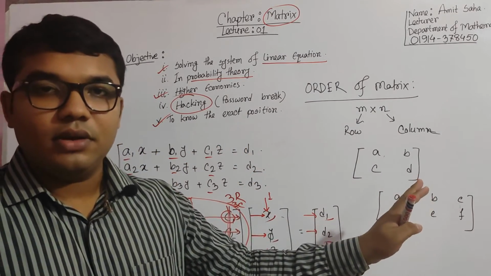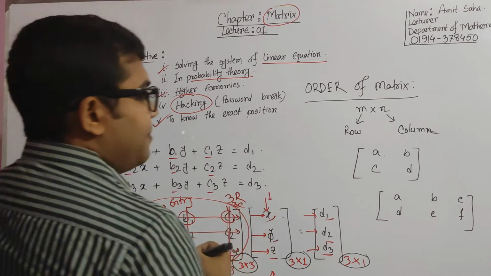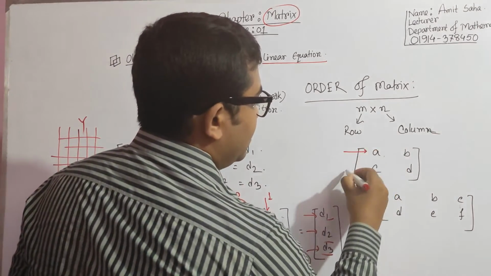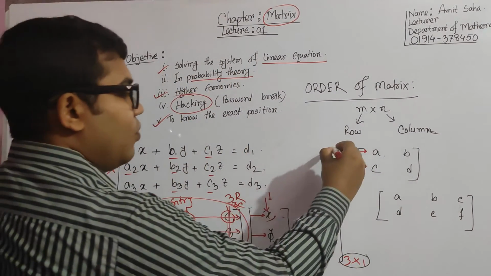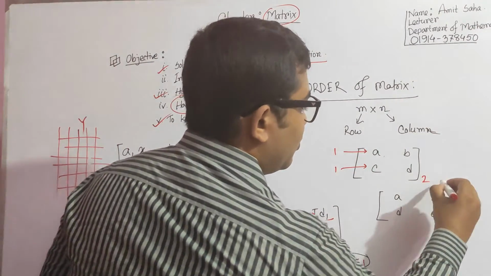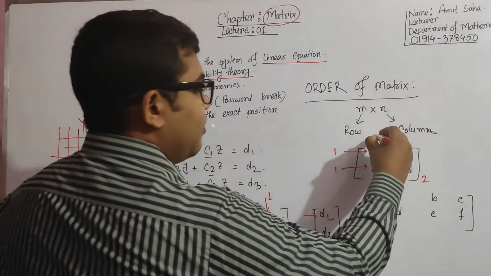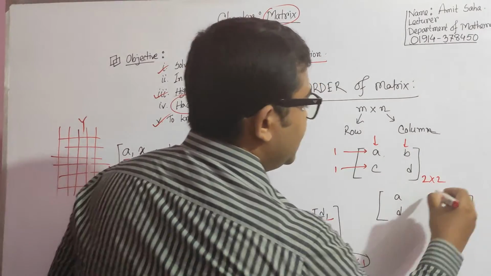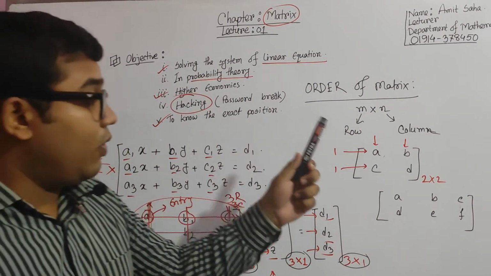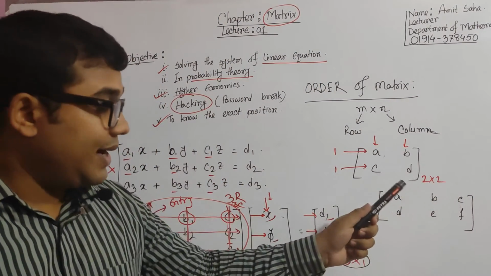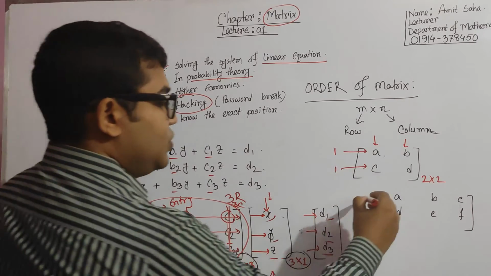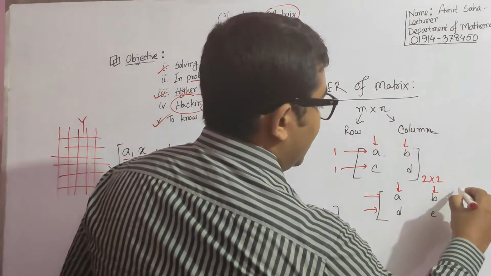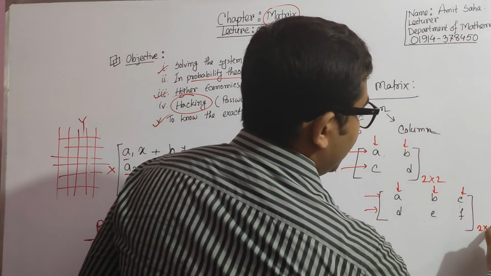Yes, I can understand that you can, because you are thinking: 1, 2, there are 2 rows, and 1, 2, so there are 2 columns. So it is a 2 by 2 matrix. But in the case of this one, there are 2 rows, but there are 3 columns, so it should be 2 by 3.